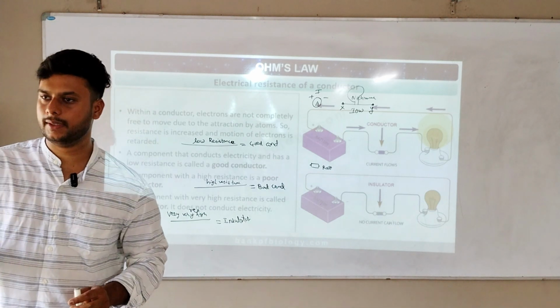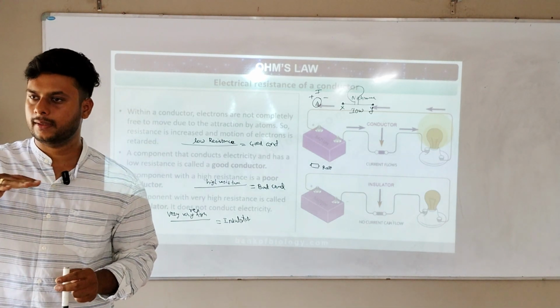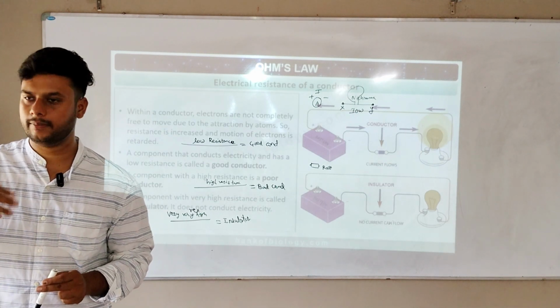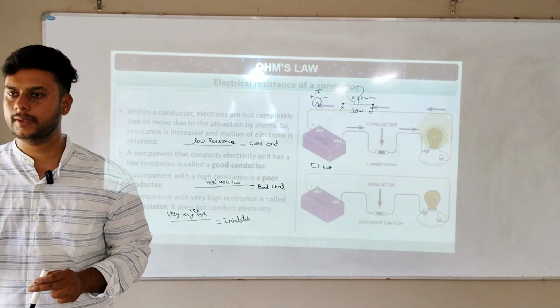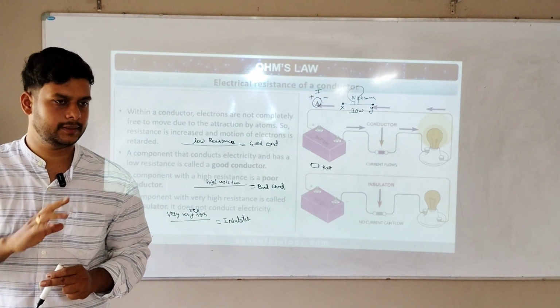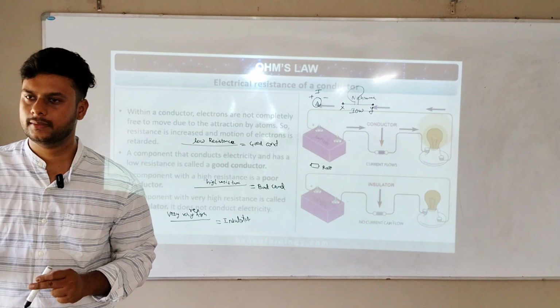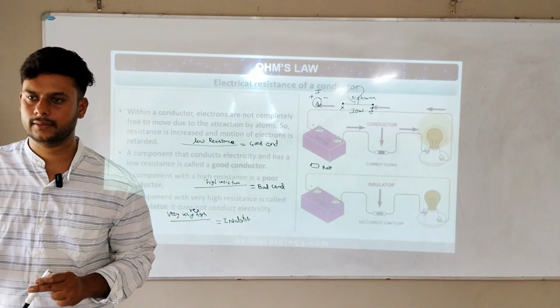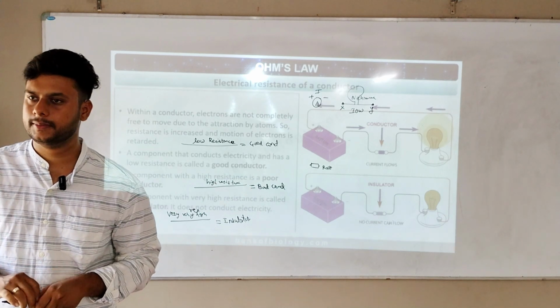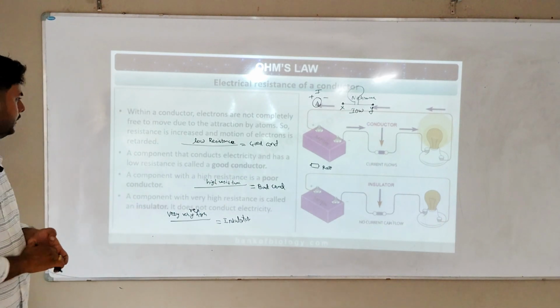Insulator means which opposes that. If current is going but not much is let through, it's a bad conductor. If resistance is very high, it's a bad conductor. If resistance is low, it's a good conductor. If current is not let in at all, it's an insulator. Example, plastic, fiber. These are insulators where current will not flow, very high resistance. Any doubts? Okay, that is what they are saying.